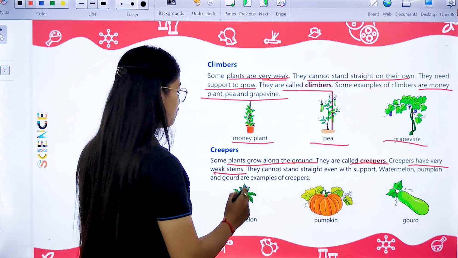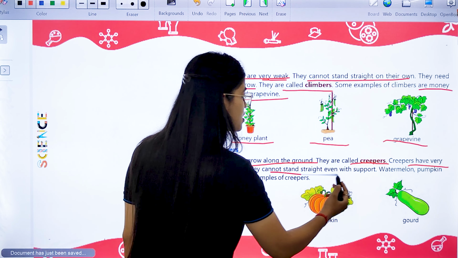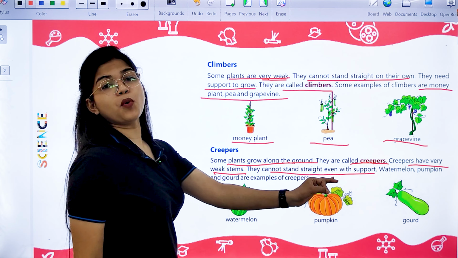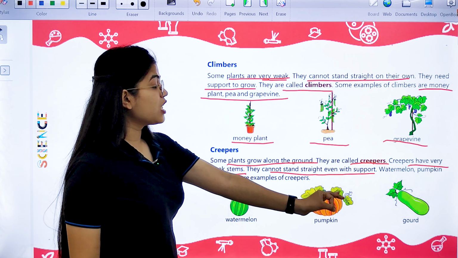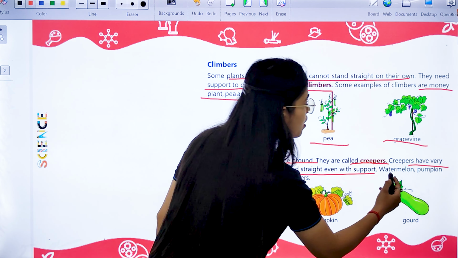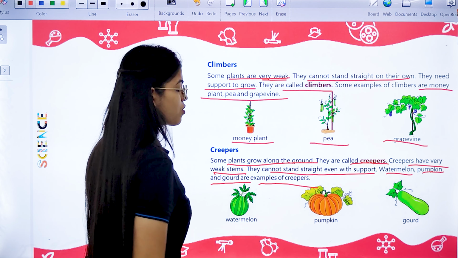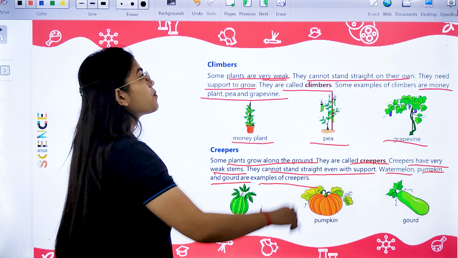Creepers have very weak stems, as I told you. They cannot stand straight even with support. Examples of creepers are watermelon, pumpkin and gourd.